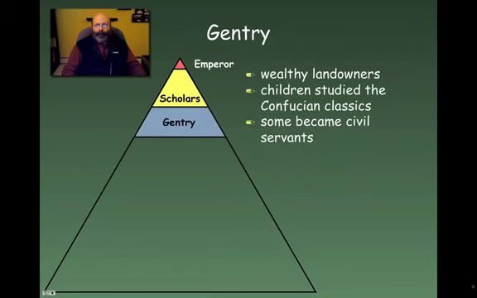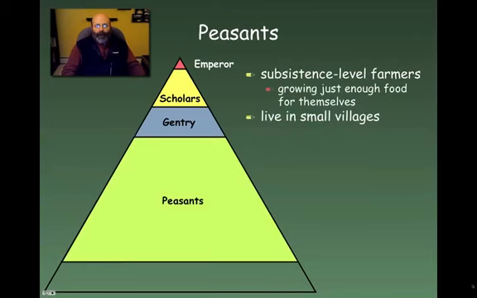Then there's the gentry. Again, these would have been wealthy landowners. Their children would have studied the Confucian classics, and as a result, because of their wealth and their emphasis on study, they most likely would have passed the exam and gone on to become civil servants working for the government of China. Then there's the peasants.